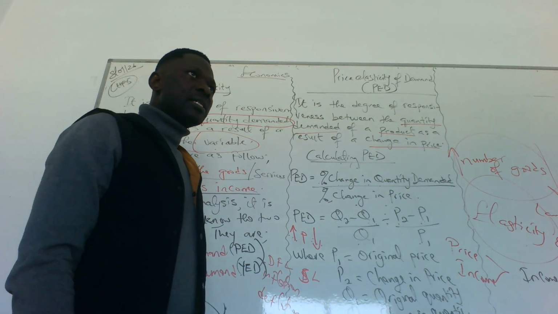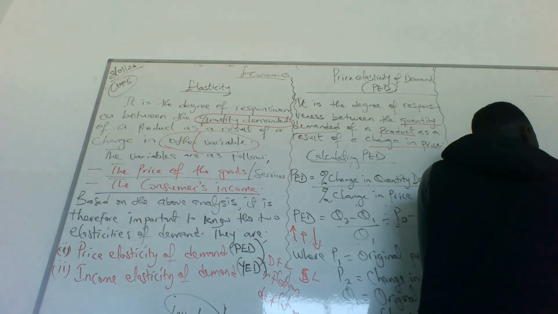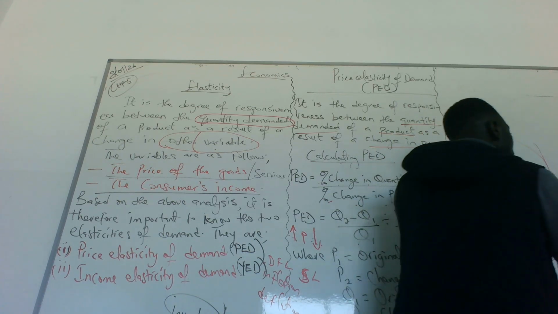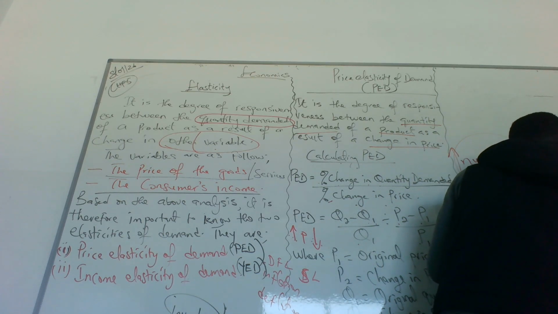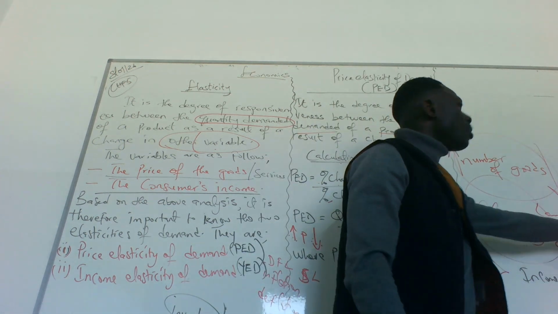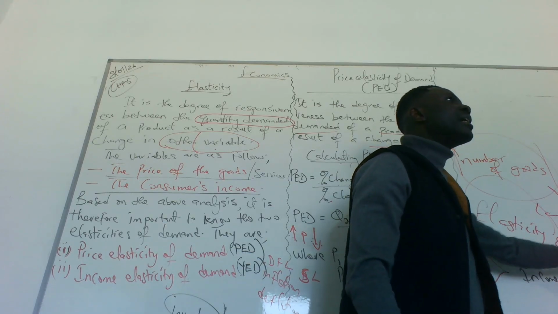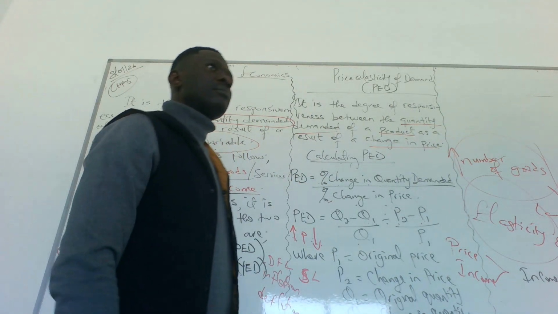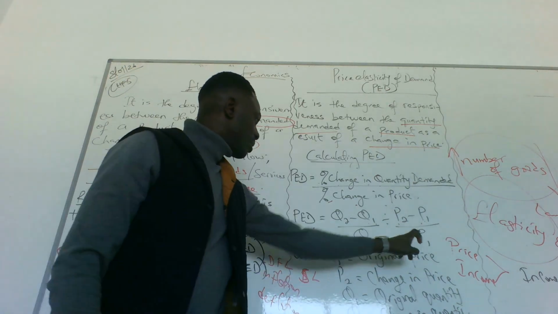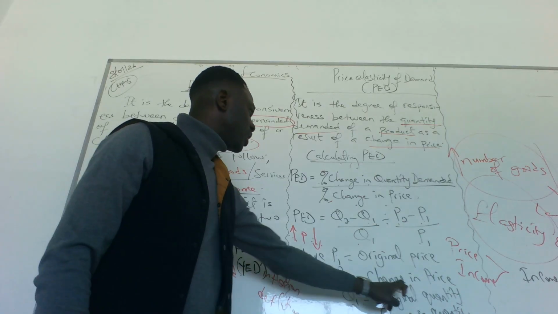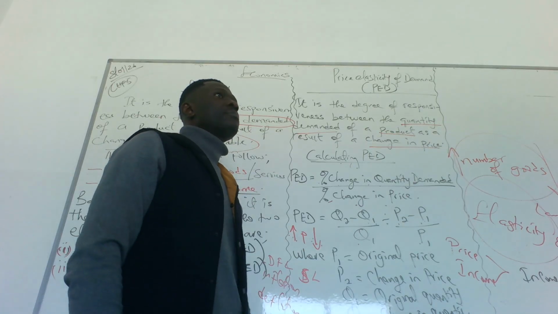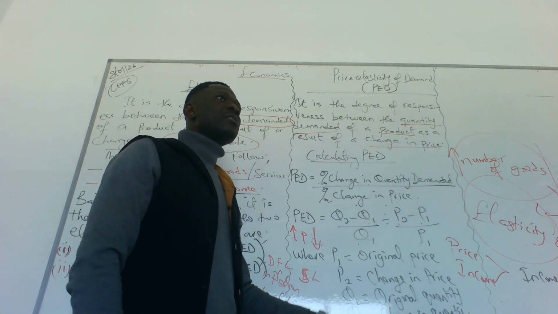Did you get that? When the price was 5, 1,000 units were purchased. Now the price has increased to 6, and 800 units were purchased. So we have original price, original quantity, changed price, changed quantity. P1 is the original price, P2 the changed price, Q1 the original quantity, Q2 the changed quantity. Do we understand price elasticity of demand here?